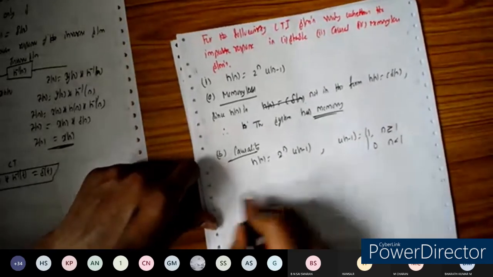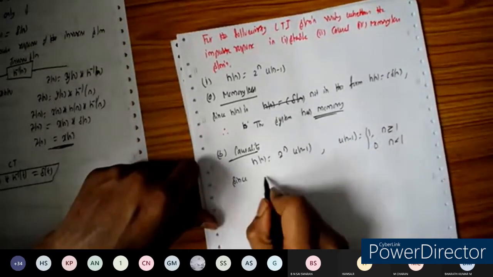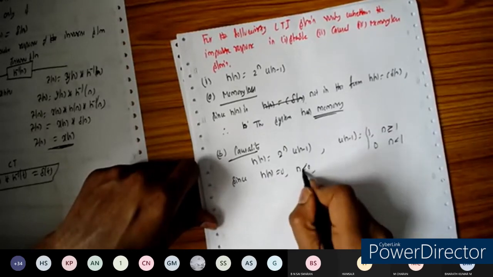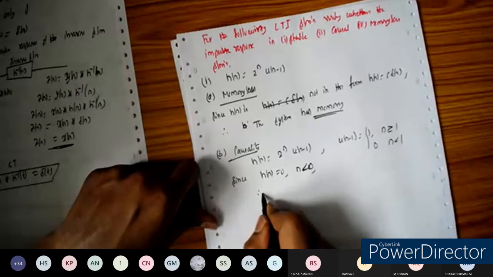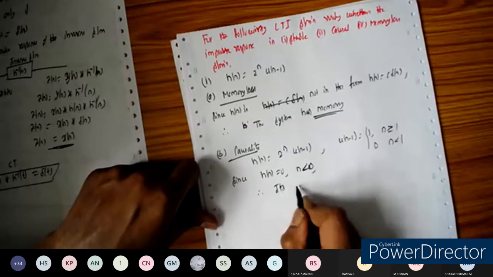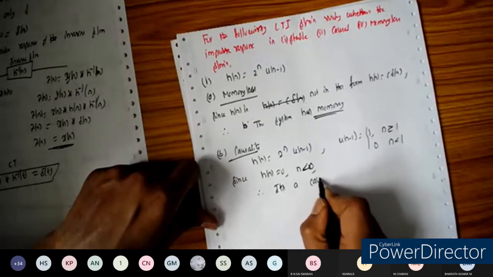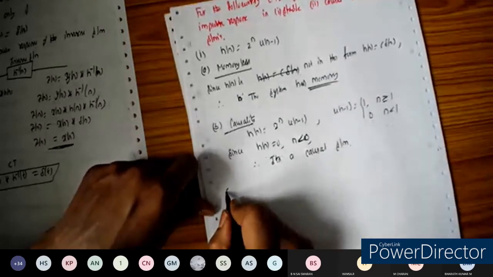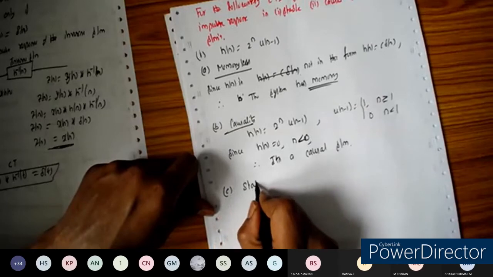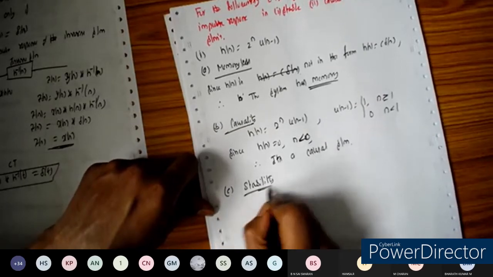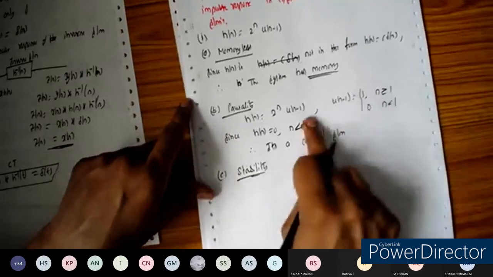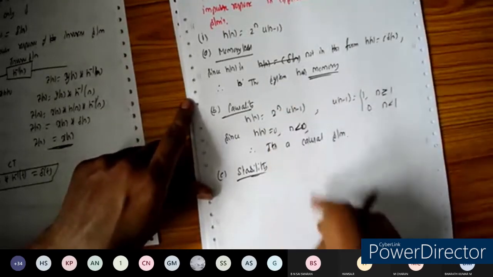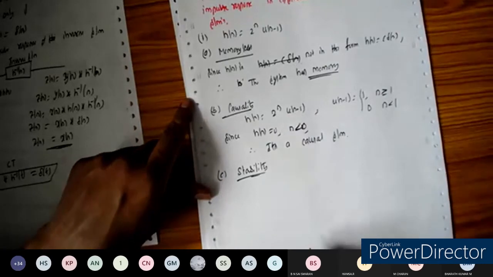Since h of n is equal to 0 for n less than 0, therefore it's a causal system. That's it, we need to verify here, nothing else. Just observe these two conditions and say whether it's memoryless or causal. Done.